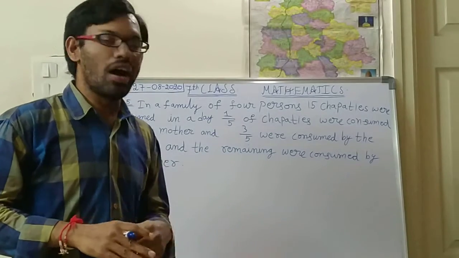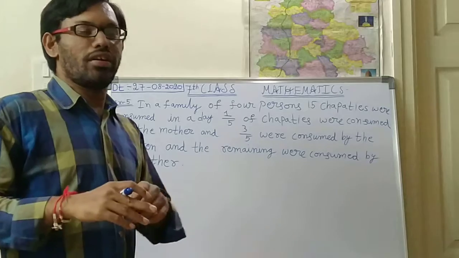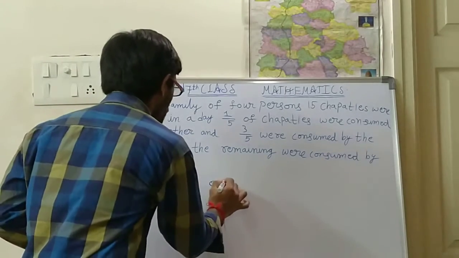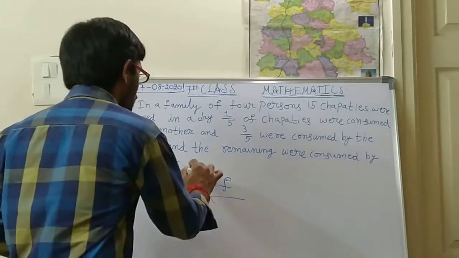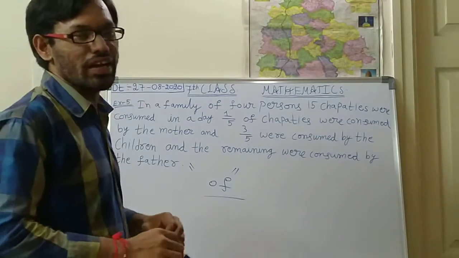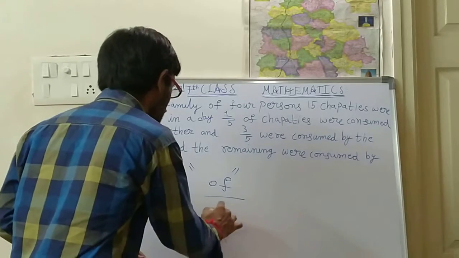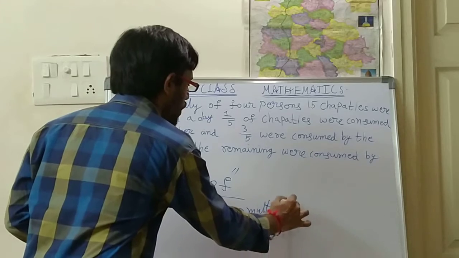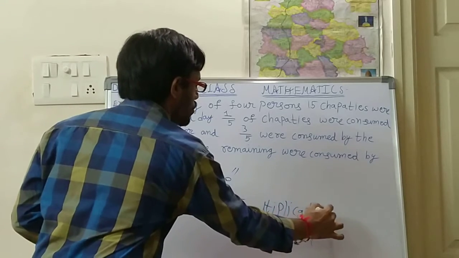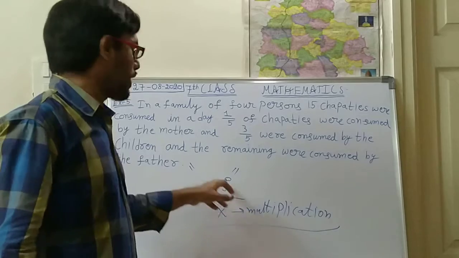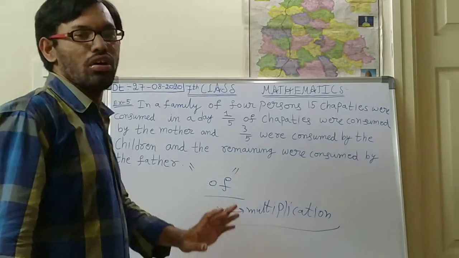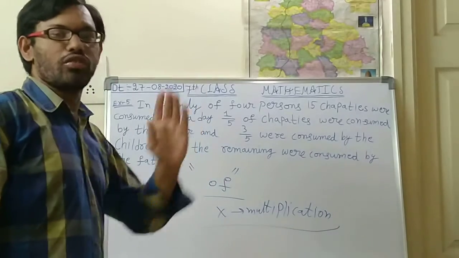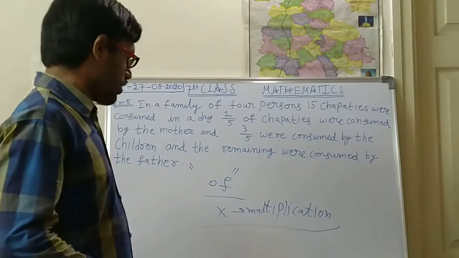Already I said, from now onwards we have to consider that whenever the word "of" is there, you should consider it as multiplication. Is it right, children? I hope you have understood this very well. Of means multiplication. So a part of the total 1, like that you should consider.